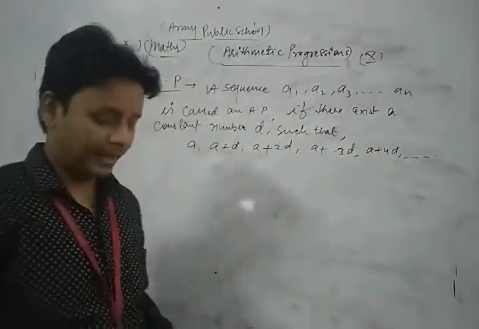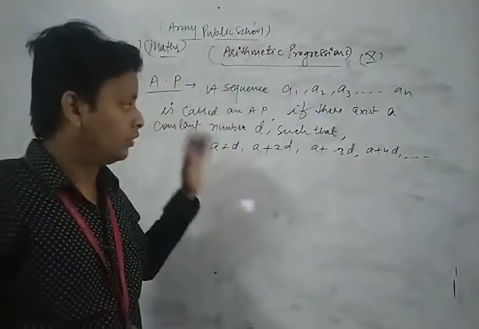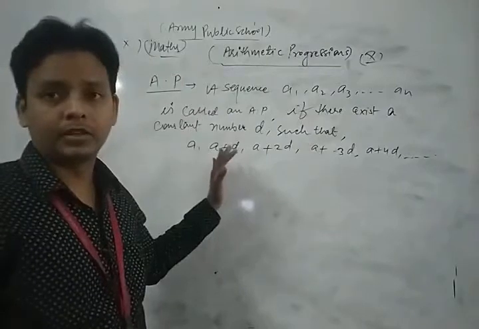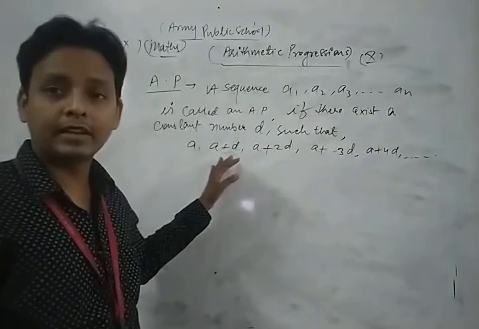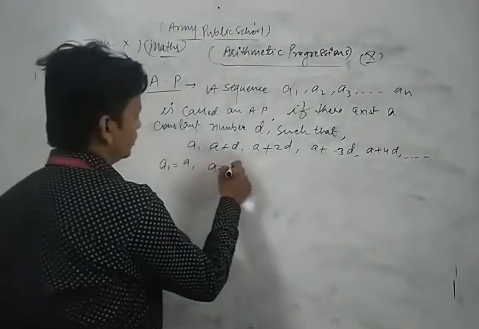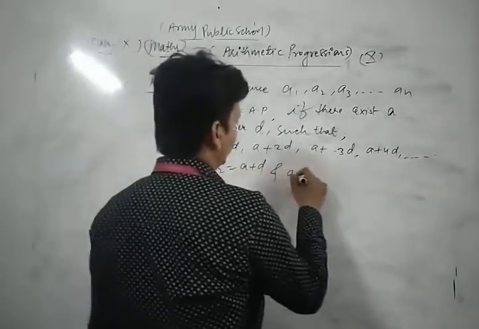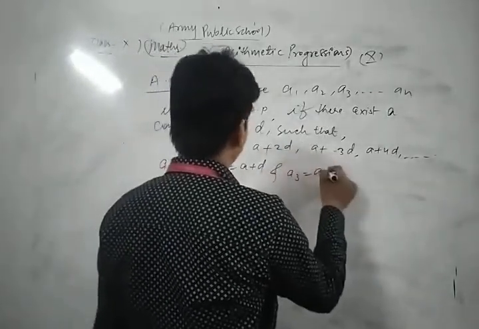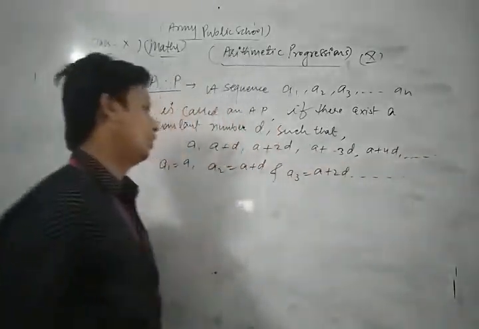The arrangement of that sequence is called an arithmetic progression. Here the first term is a, the second term of the sequence is a plus d, meaning the value of a2, and the third term is a plus 2d, and so on.